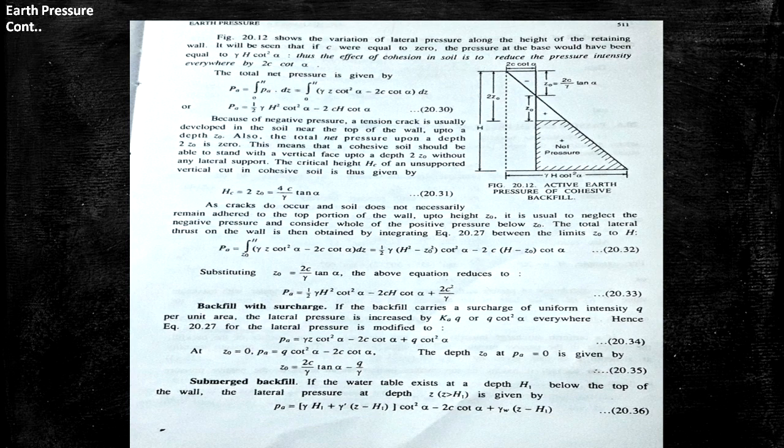Then submerged backfill. If the water table exists at a depth H1 below the top of the wall, the lateral pressure at depth Z is given by Pa equal to gamma H1 plus gamma dash into Z minus H1, into cot square alpha minus 2C cot alpha, plus gamma W into Z minus H1.